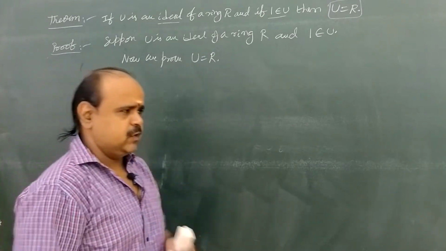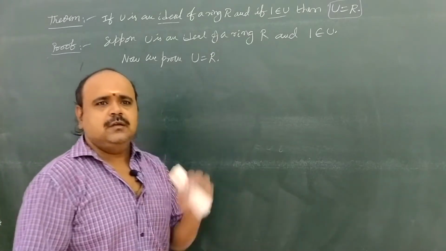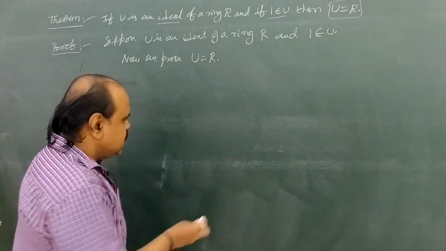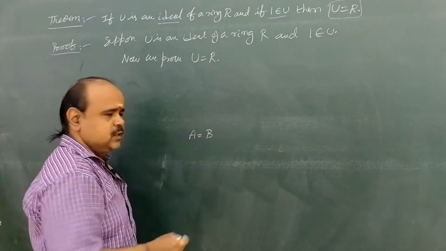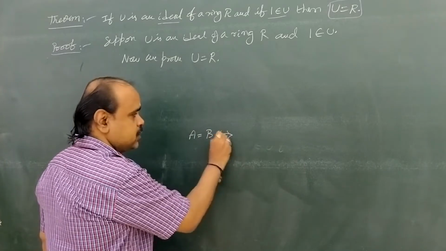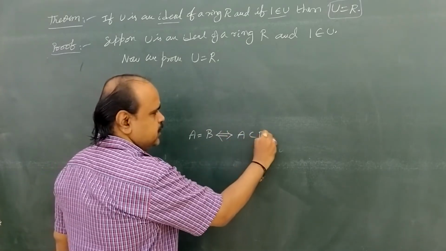Again come to our lower sections, set theory. If we want to show two sets are equal, A equal to B, if and only if A is a subset of B and B is a subset of A. How can we prove A subset B?